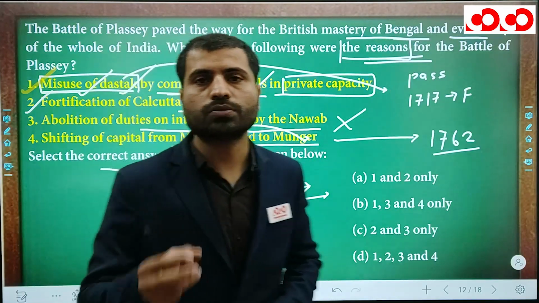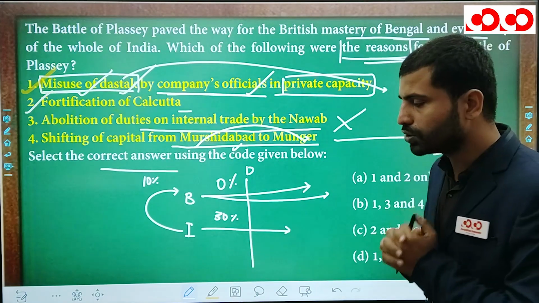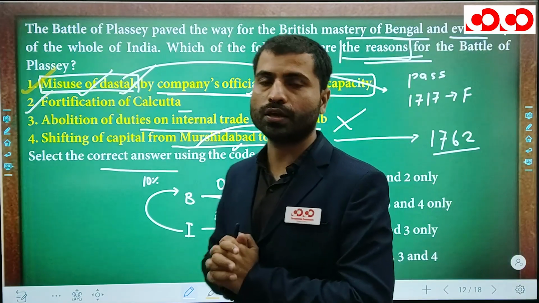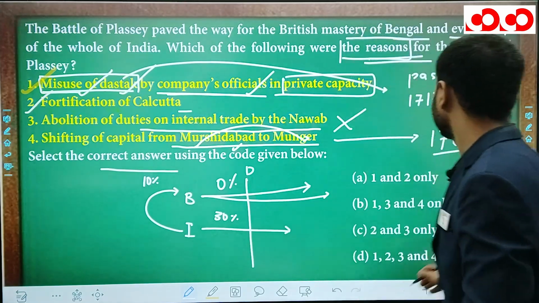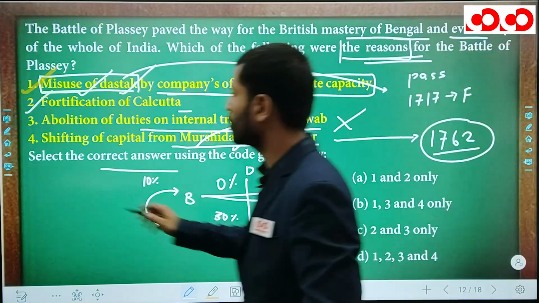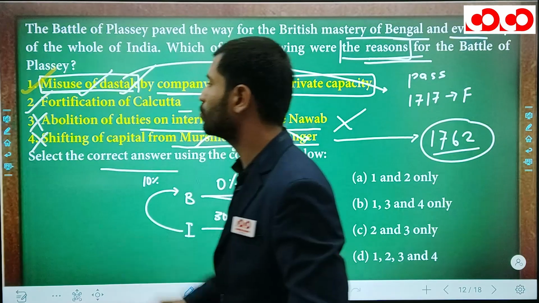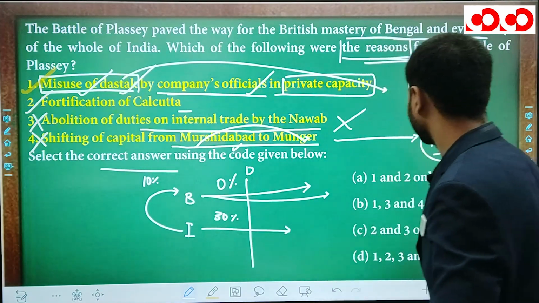He also established a small gun factory, or cannon factory, and he also rebuilt the port of Munger, because he wanted to improve the condition of Bengal. So this was the system of Mir Qasim in 1762. So obviously statement number 4 is not at all related to the Battle of Plassey. So the correct statements are number 1 and number 2.